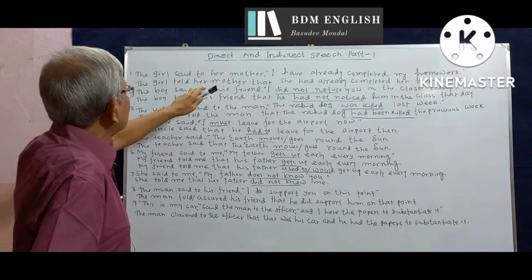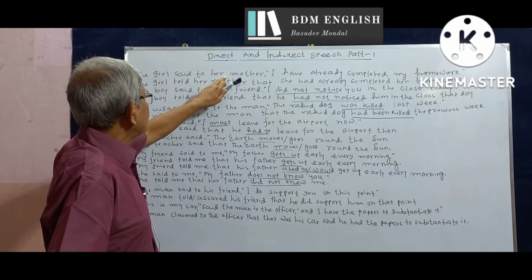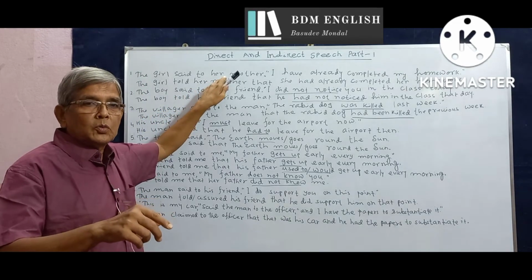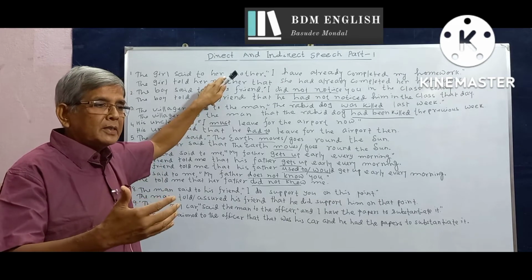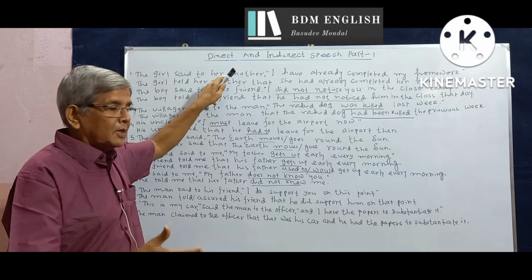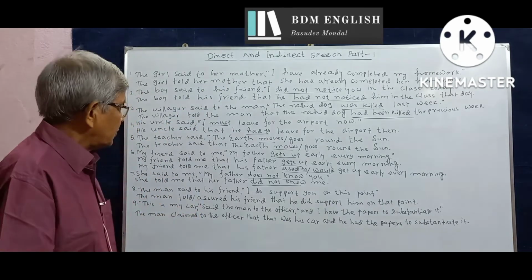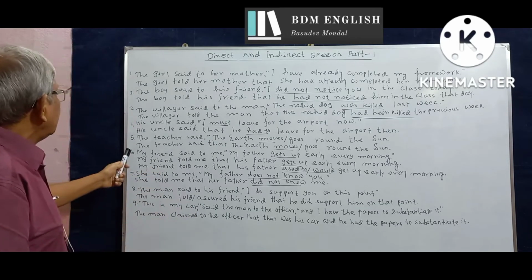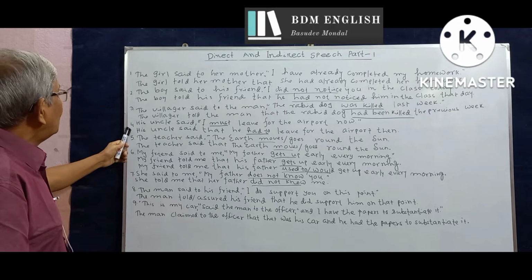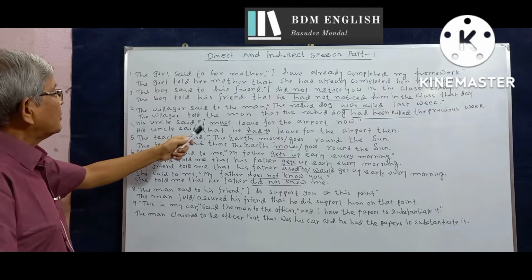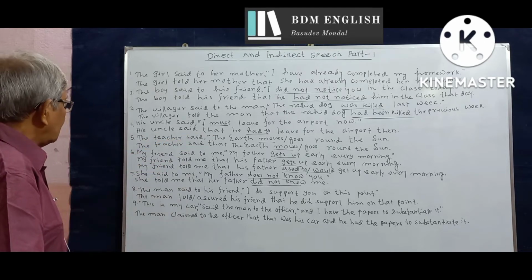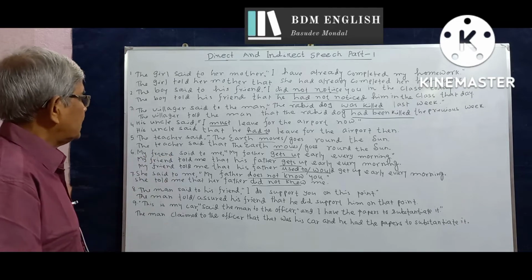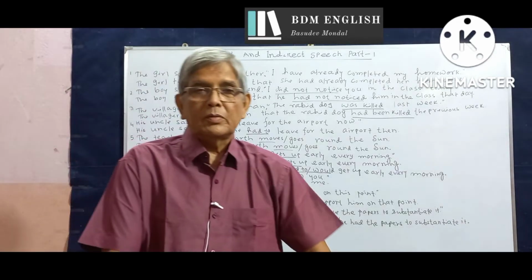if there is this indirect object, the person spoken to, it is very often provided in the direct speech, but in some situations it is dropped, it is not mentioned when it is obvious. In sentence number 4, his uncle said, I must leave for the airport now. Number 5, the teacher said, the earth moves around the sun.